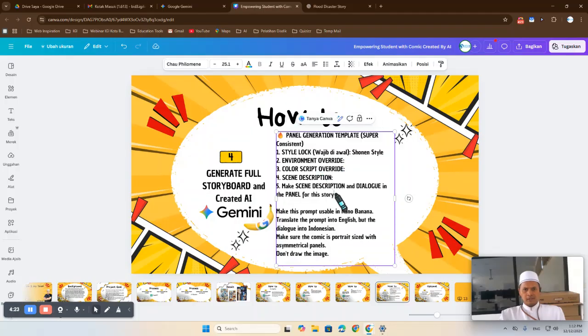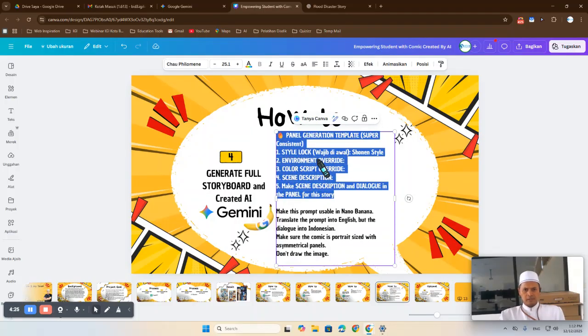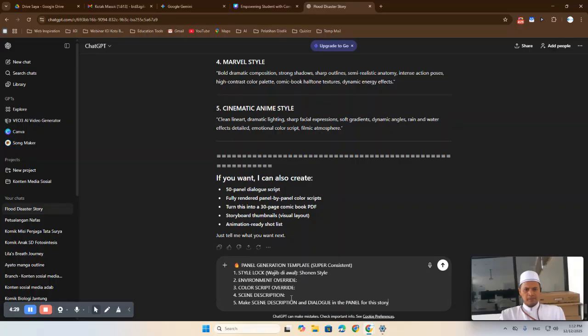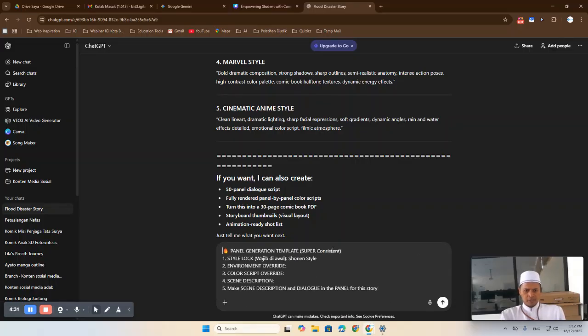Just copy this panel generation template prompt. Oh, I forgot to add create. Yeah, create panel generation template, super consistent. It will be adjusted with style.